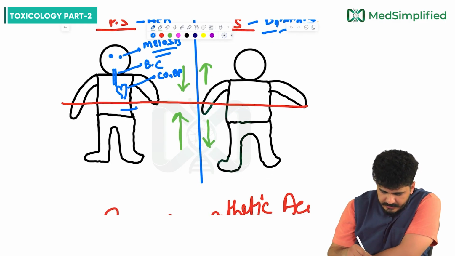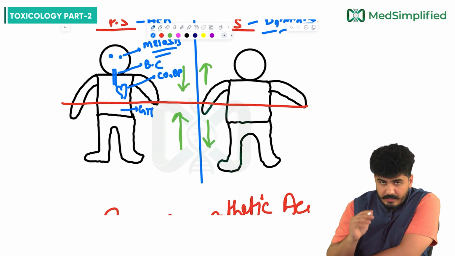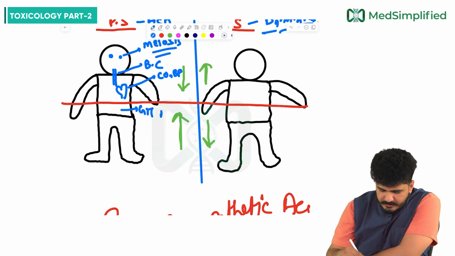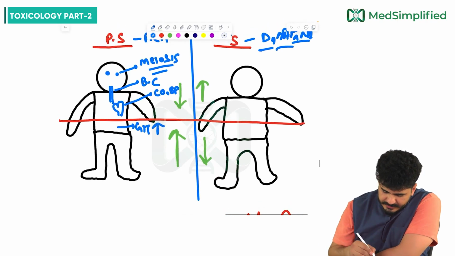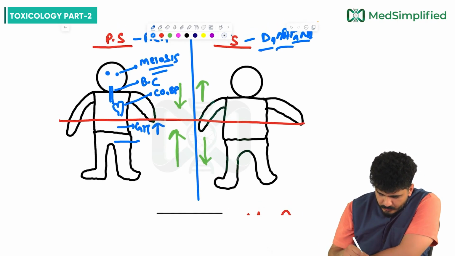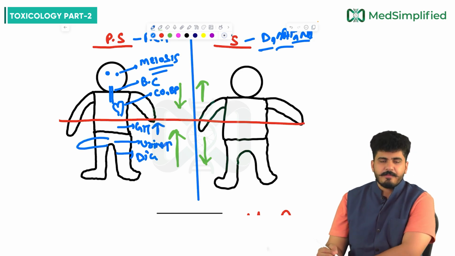On the GIT, below the abdomen, secretions and peristalsis will increase, and urine output will also increase. Diarrhea will be there. Plus, in the parasympathetic, there will be erection.